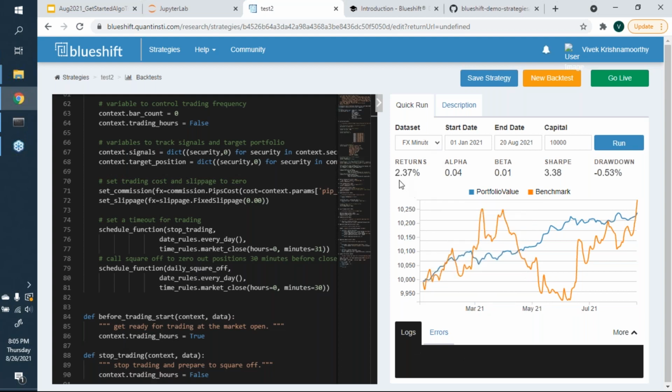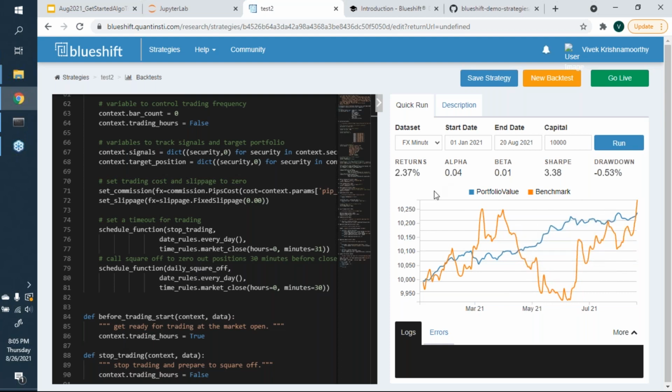Now, when you run it, it tells you that the blue line is the portfolio that you're creating with the currencies based on Bollinger Bands, and the orange line is the benchmark, which, as you can see, faces some pretty insane drawdowns, right? Some crazy drawdowns that especially happened in the months of May and June. Whereas your portfolio itself is quite steady, right?